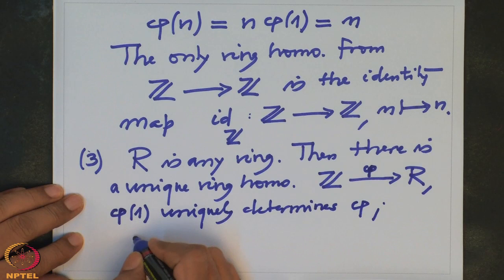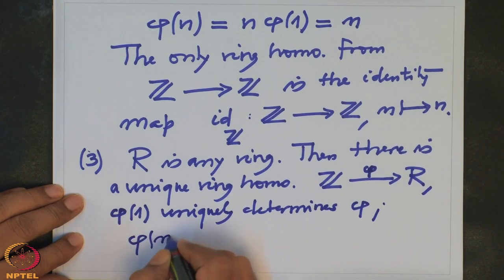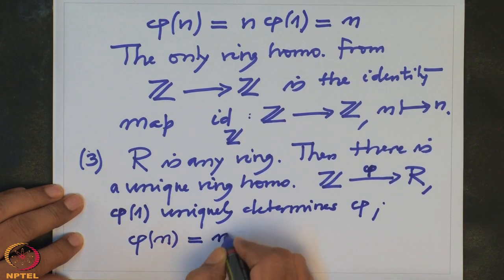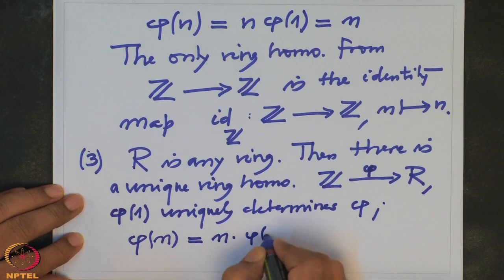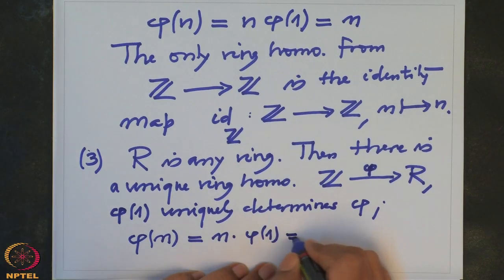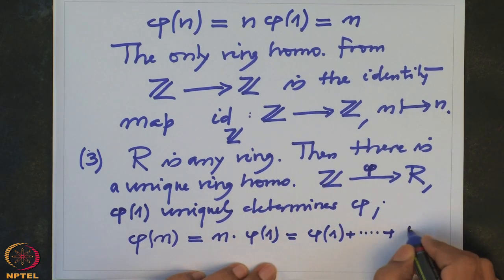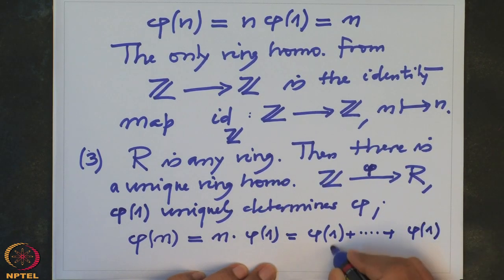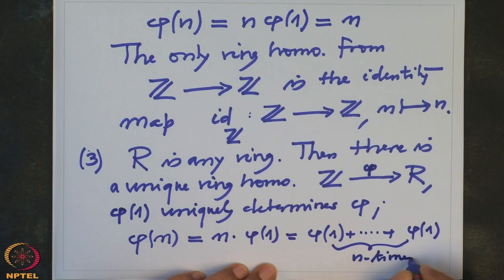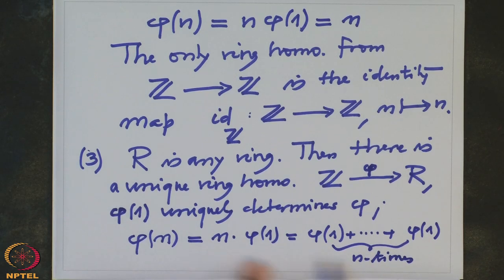In fact, if I take any n, phi of n will be equal to n times phi of 1. Remember, n times phi of 1 means phi of 1 plus phi of 1 added n times. When n is negative, then one should use the additive inverses of this one.